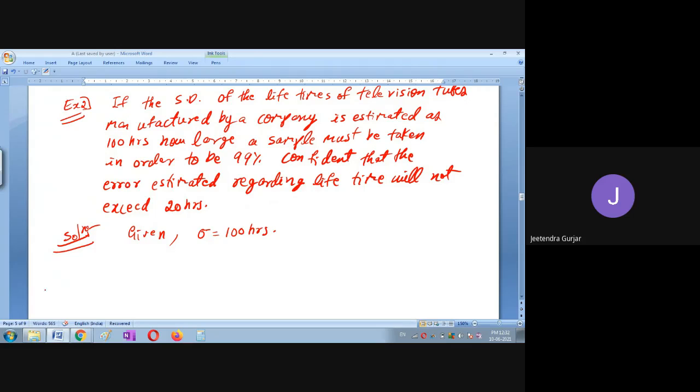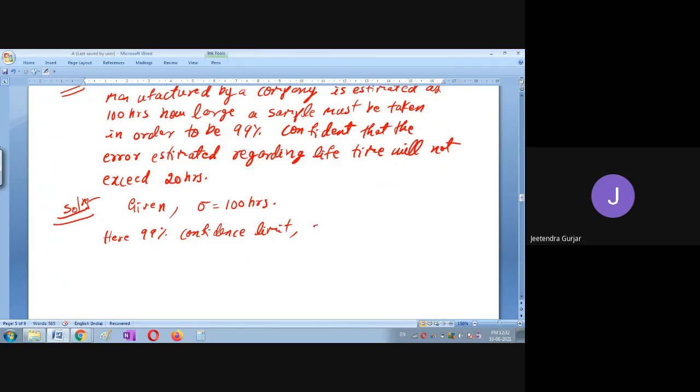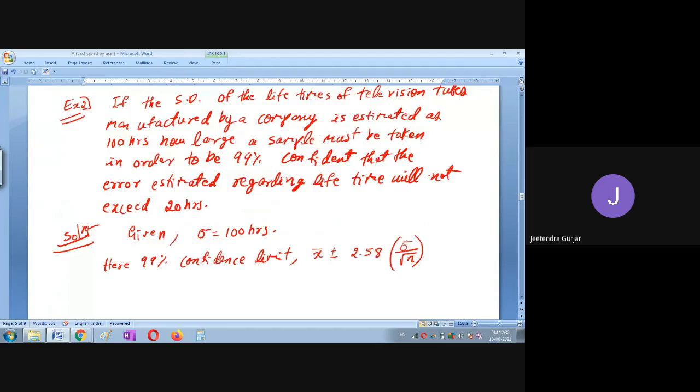So first you have to write the 99% confidence limit here. What they have given actually must be mean plus or minus 2.58 sigma upon root n. Is it clear? So now we are going to find the sample size.